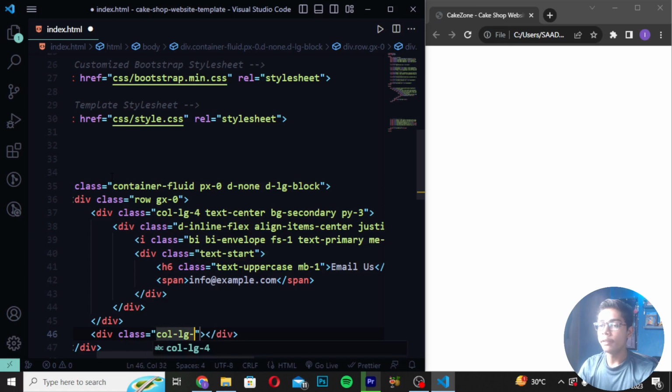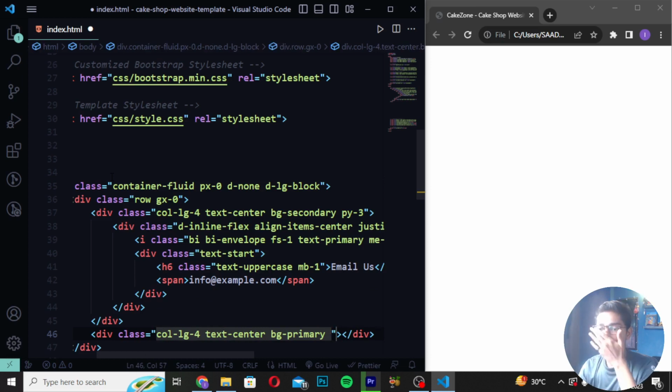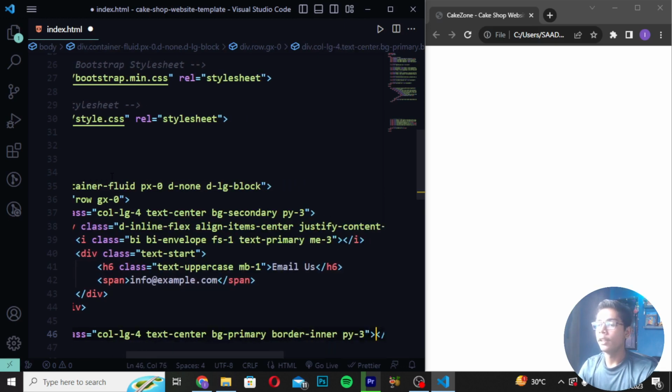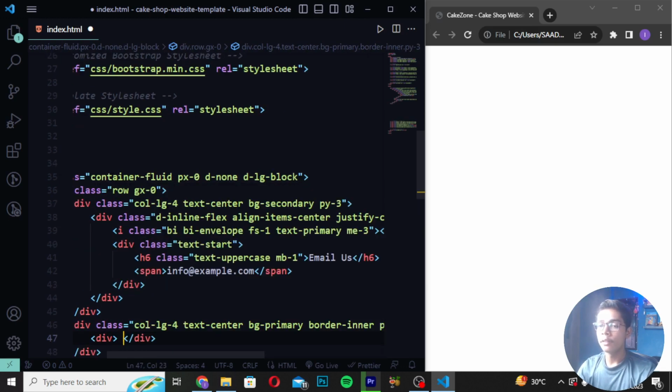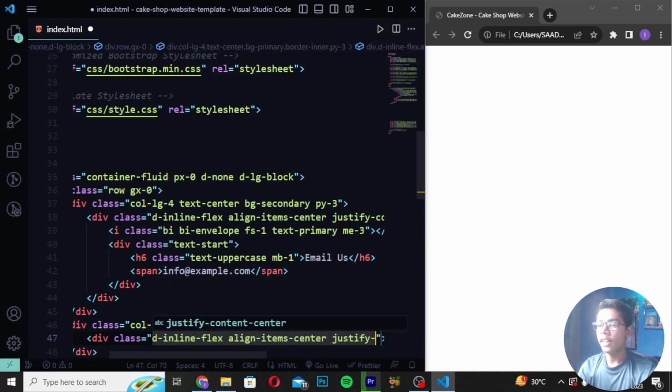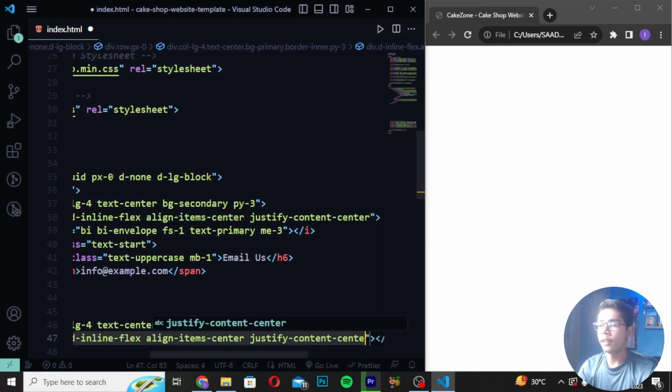Then move down and create a div class. In this div class I will write col-lg-4 and text-center, then bg-primary, and then border-inner. Then I will write py3. Then write a div class, and I will write d-inline-flex, with align-items-center and justify-content-center like this.